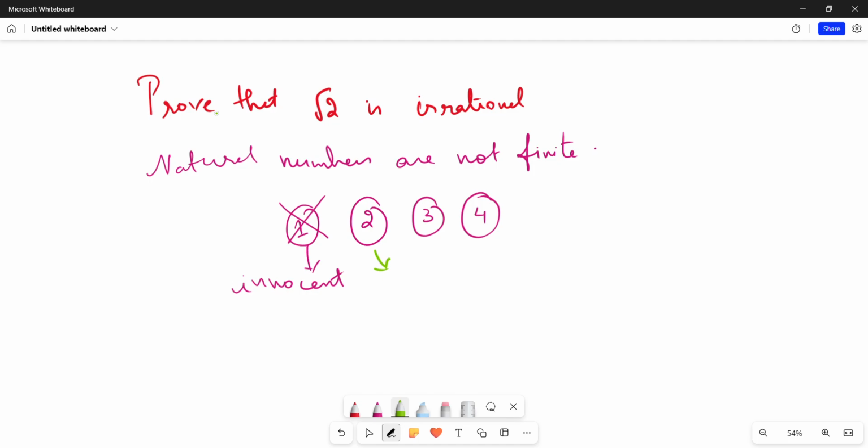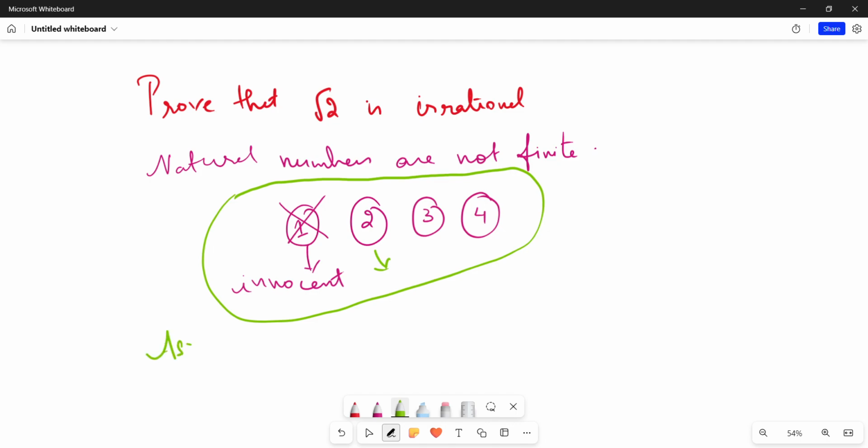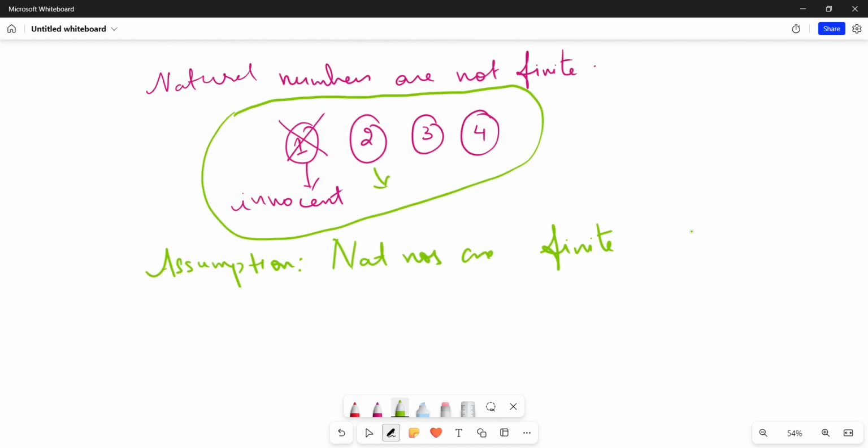So we are going to use this same scenario in our proof that natural numbers are not finite. So how are we going to start? Can you guess? What do we assume here? Our assumption would be the opposite. Yes, so I'll assume that they are in fact finite. Yes, their assumption is natural numbers are finite. So now we have to see what can be done to prove that this is wrong or this is absurd.